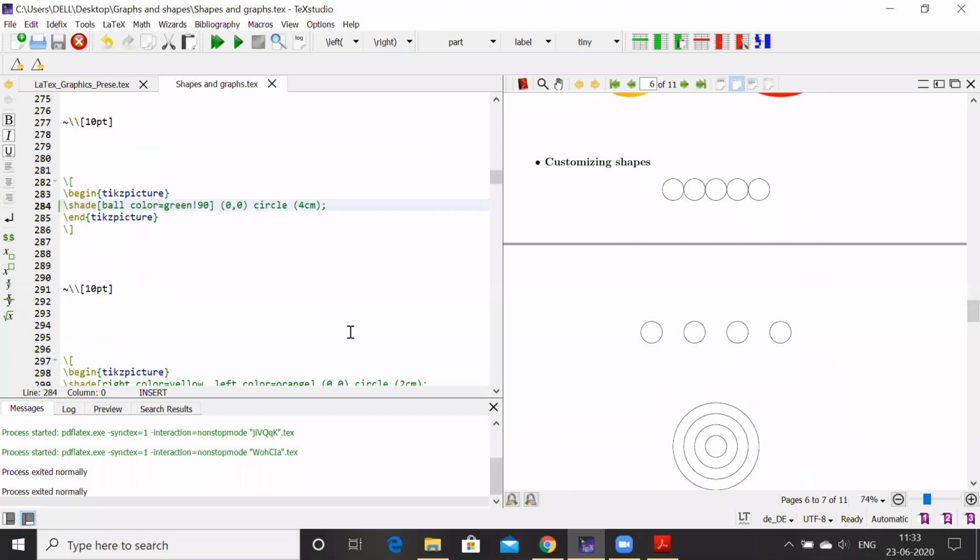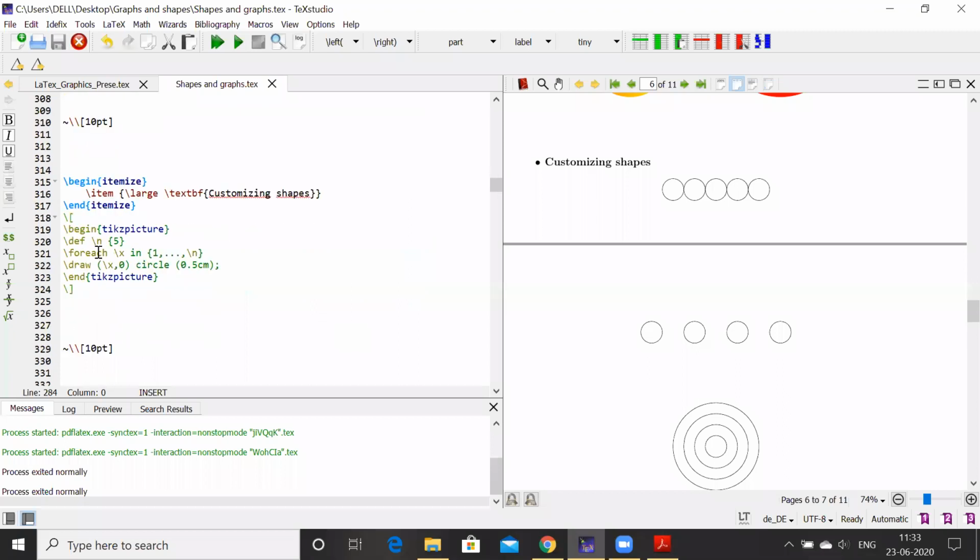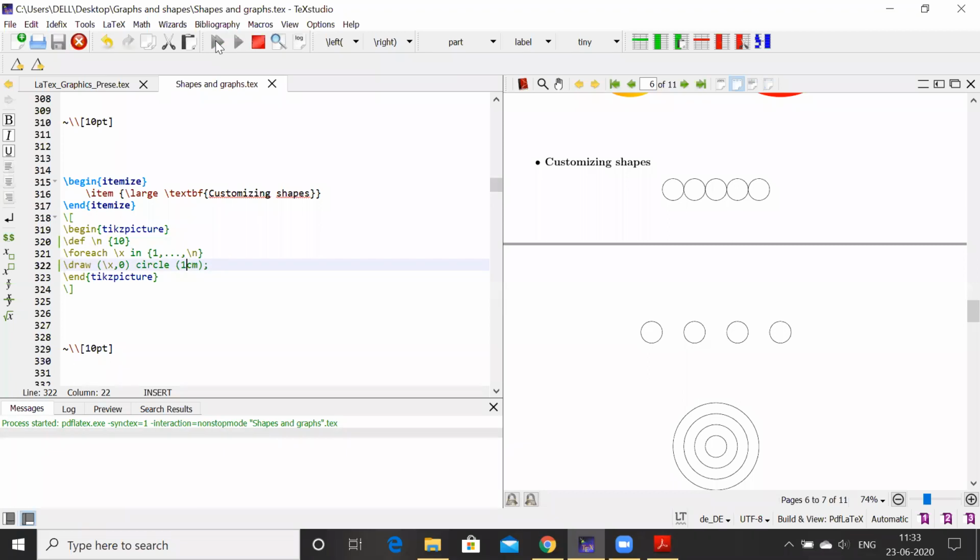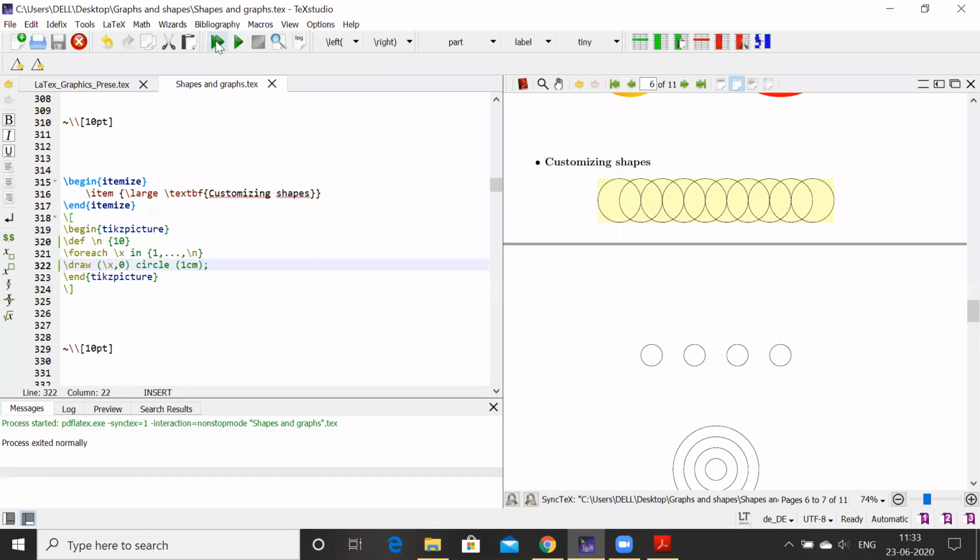So I'll just change the number here to 10. Suppose we want 10 circles, x belongs to 1 to n, and we'll take the radius as 1 centimeter and compile it. So look at here how we are getting circles with radius 1 and centers at the required x, 0.